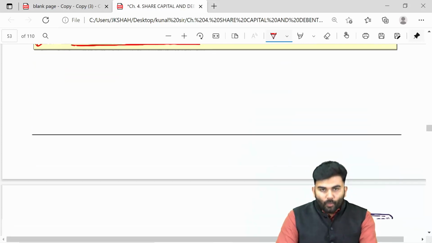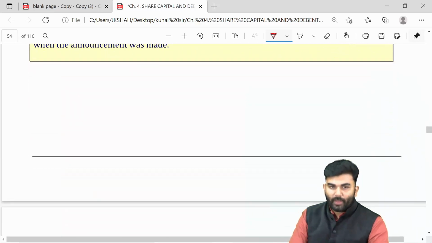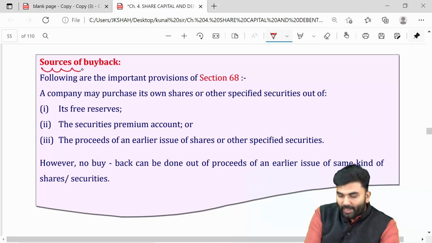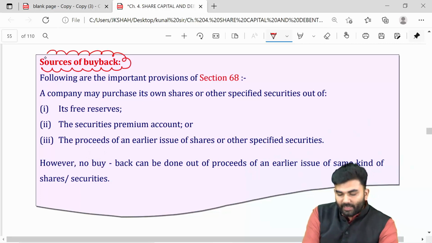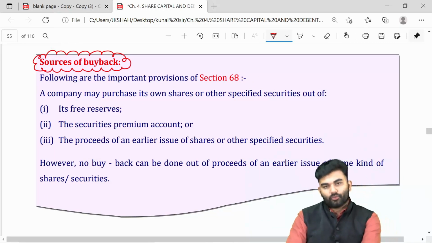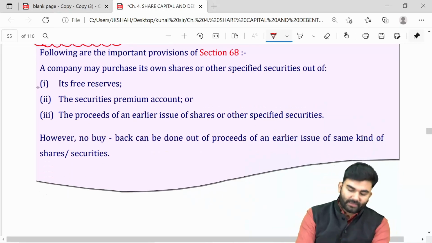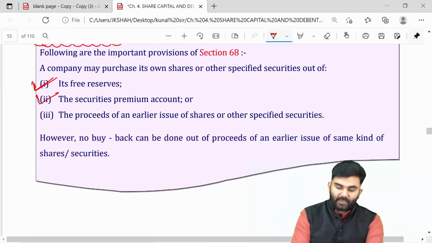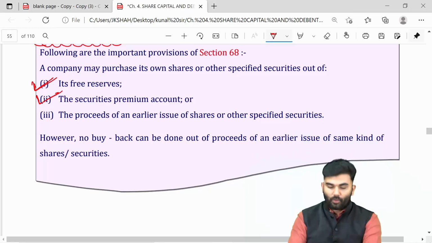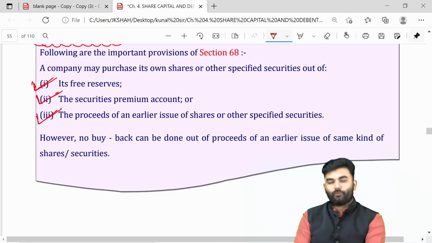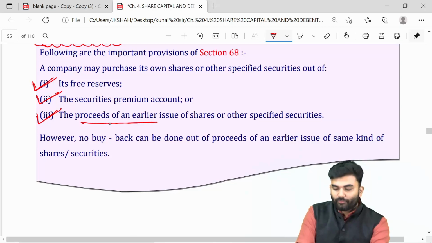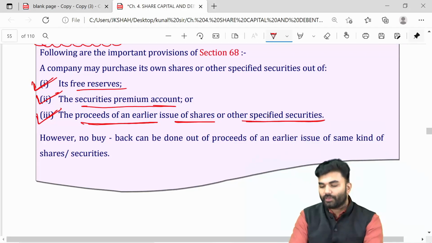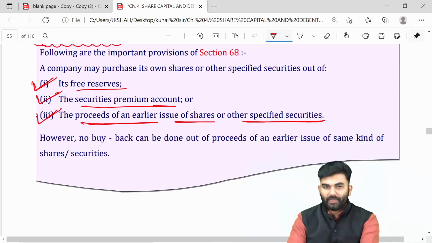Whenever the company goes for a buyback, what are the sources of buyback? The company can utilize the funds from which account? The lawmaker here says that the company can go for a buyback through its free reserves, or the company can utilize its securities premium account, or the company can go for buyback through the proceeds of an earlier issue of shares or earlier issue of some other specified securities.